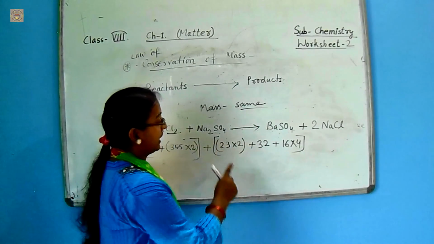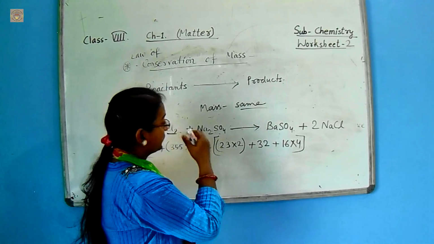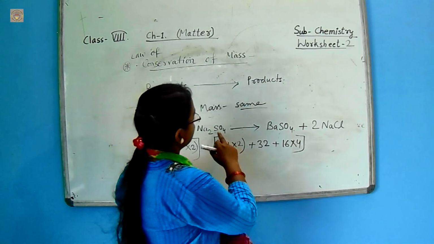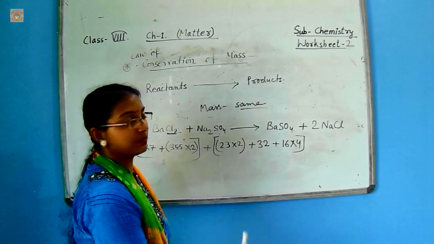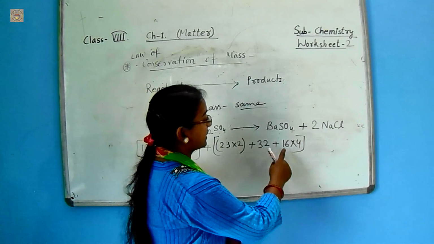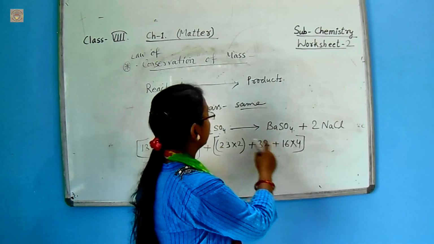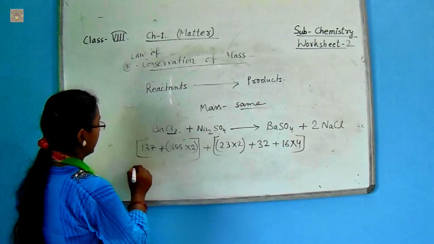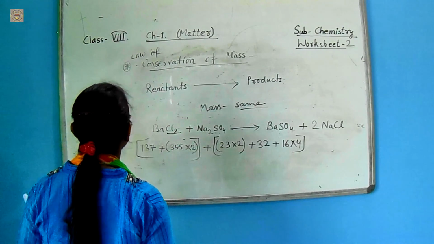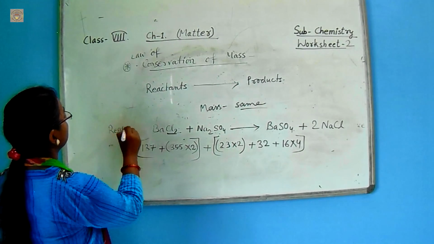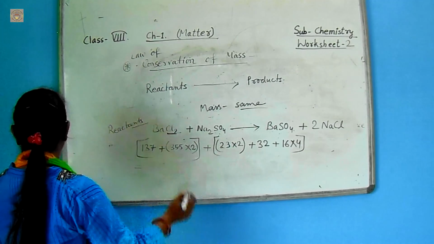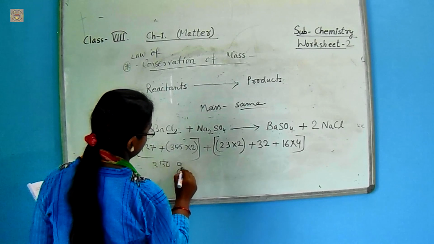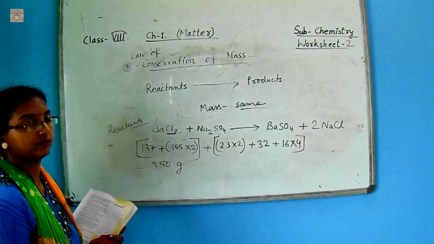Sodium, one atom has 23 mass, then 2 atoms are multiplied by 2. Sulfur, one atom has the mass 32 gram. Oxygen, one atom has 16, then 4 atoms will be multiplied by 4. So now by adding, these are the reactants and they have a total mass of 350 gram.